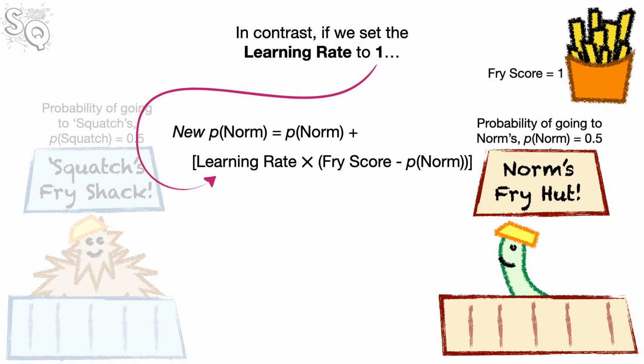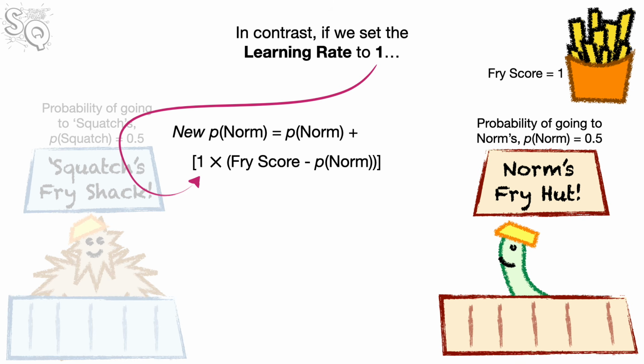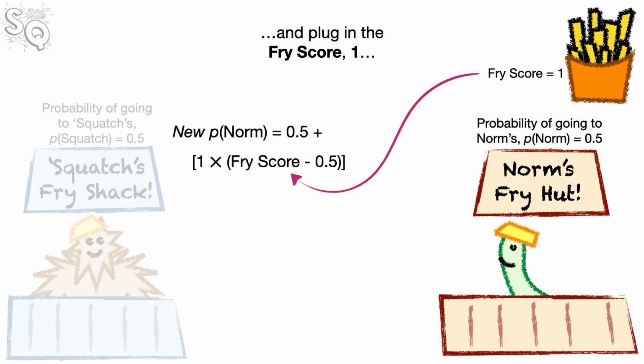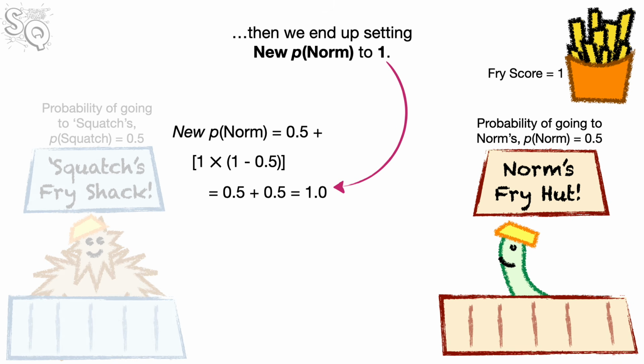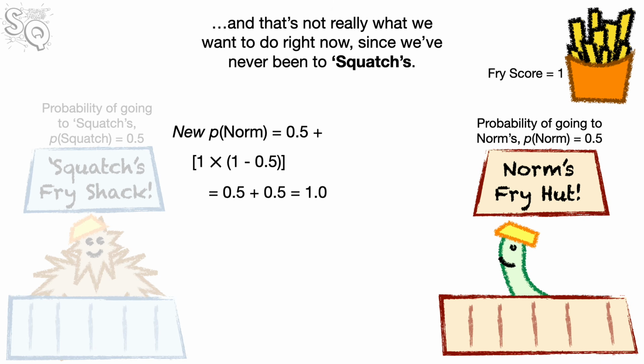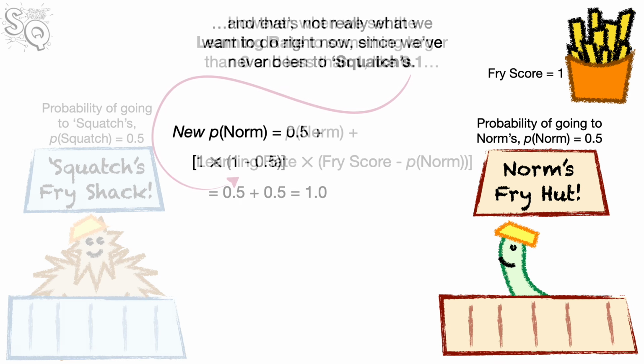In contrast, if we set the learning rate to 1, and then plug in the current value for p-norm, 0.5, and plug in the Fry score, 1, then we will end up setting new p-norm to 1. And that means that the next time we get hungry, we will go to Norm's without leaving any probability to visit Squatch's. And that's not really what we want to do right now, since we've never been to Squatch's.